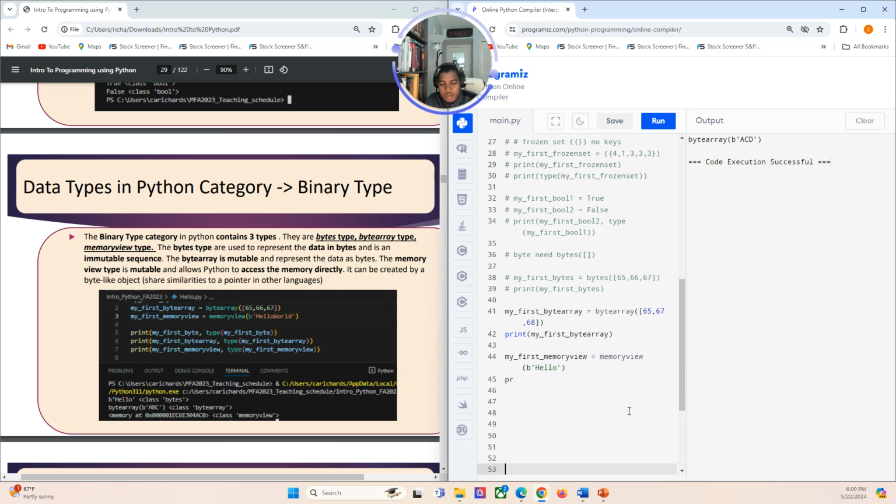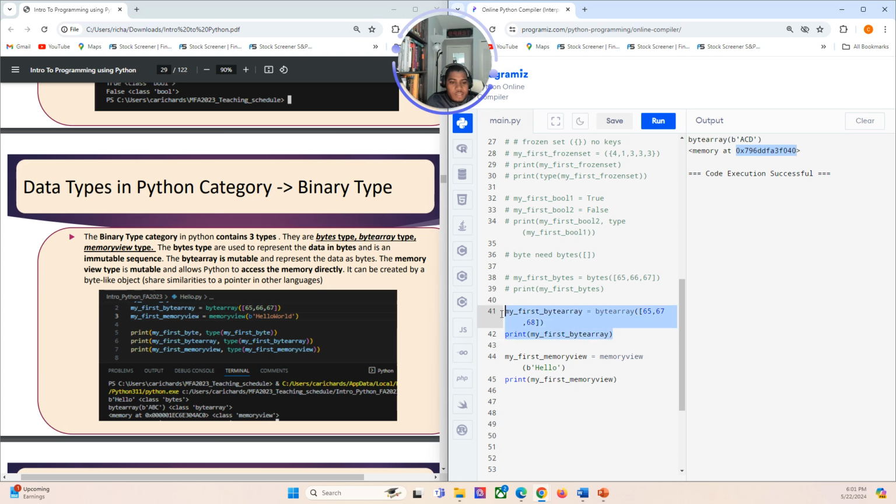Let me make some space here. When will we need this? When will we need bytes, memory view, and so on? Maybe some hardware level coding, so maybe electrical signals, bus addresses, and so on. Those are cases where we might need lower level access. So my first memory view, and we see the memory there. It's saying this string, this byte stream, is at this memory address.